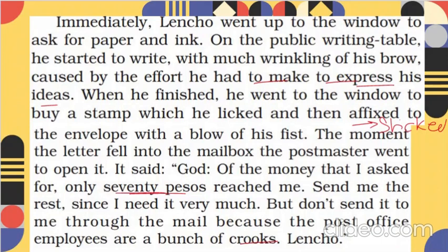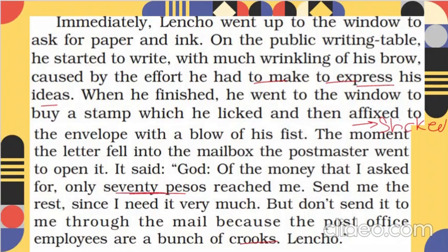So he said these dishonest people took the remaining pesos, and I got only 70. So give it to me directly, the 100. But little did he know that God didn't give him the money. Those 70 pesos were also given to him by those employees only. He didn't know that. Right. So this way the story ends.